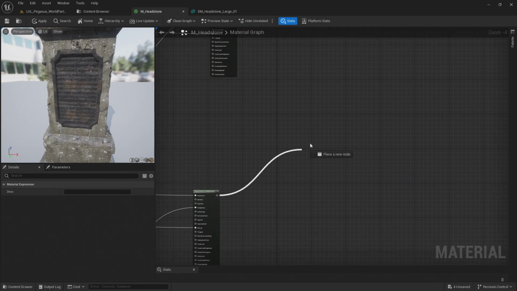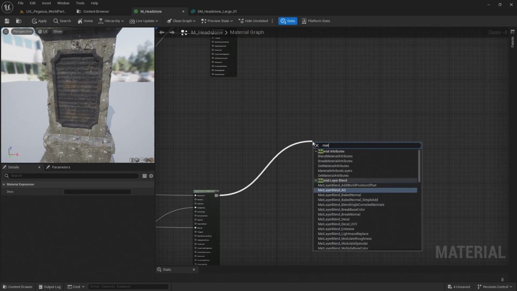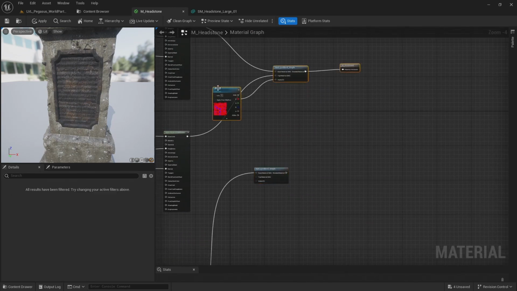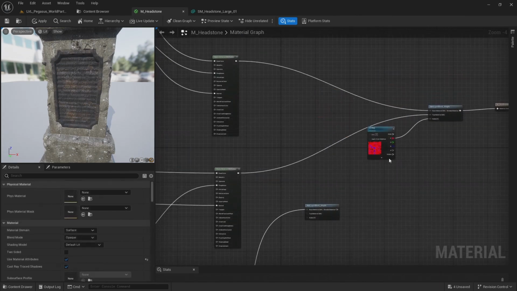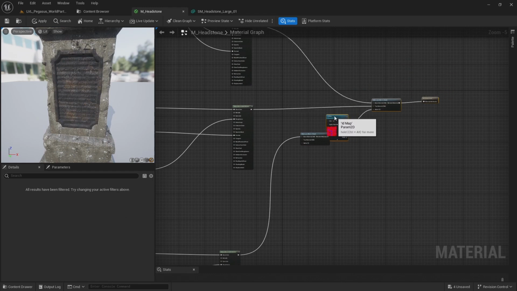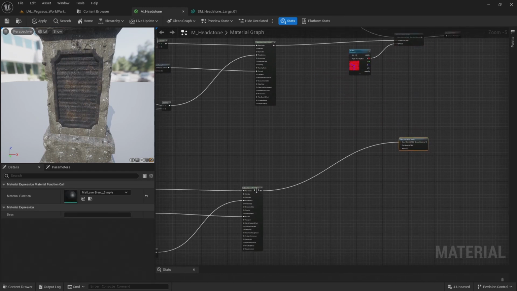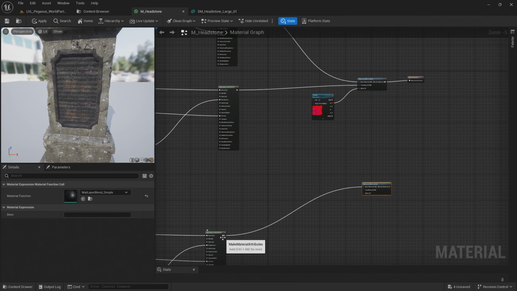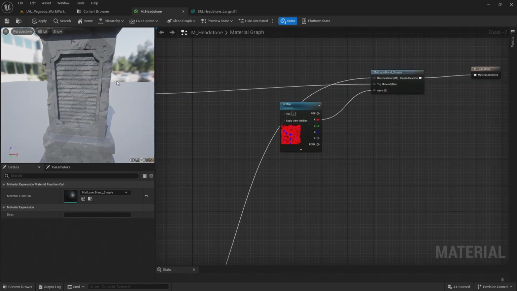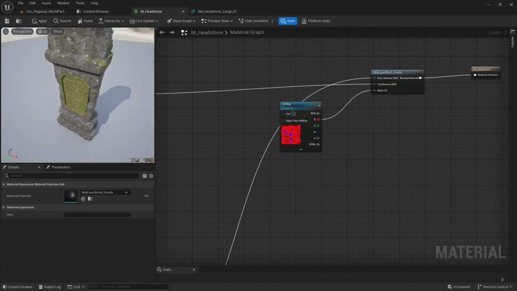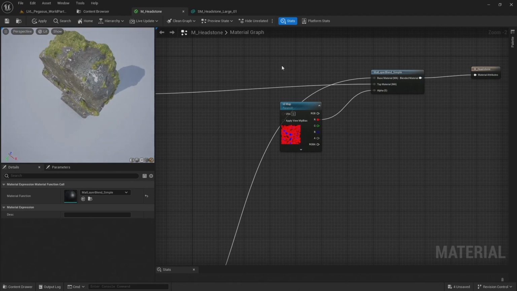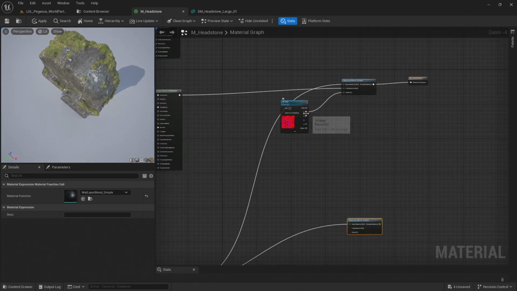Let's add another material blend symbol. And I'm going to change around the blend order. I want this moss material to be attached as the base material. So now I have my moss added, and that's blending using the red channel on the ID map.